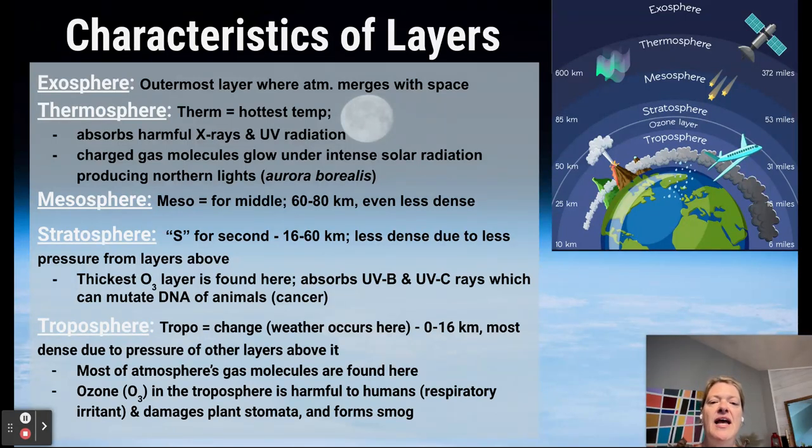Okay, so you do need to know the layers of the atmosphere and the characteristics that those layers have. And I'm going to tell you that you do not need to write all of this information down. You should know the order of the layers of the atmosphere, and you should know a couple of things about a couple of the layers, and we'll talk about that in just a second.